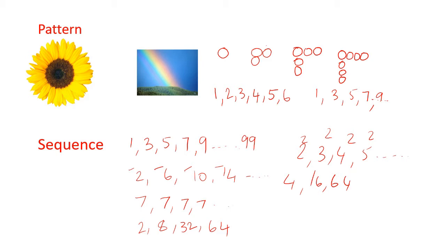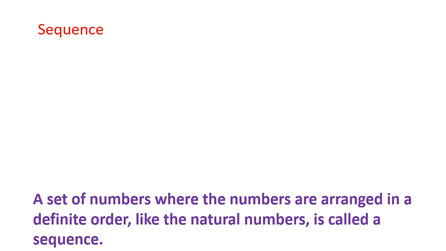Understood? So my dear students, seek something where we have a set of numbers where the numbers are arranged in a definite order. Fix है वो. Like the natural number, जिस हम natural number को definite order है. We call such a set of numbers as sequence. So we'll say that the given numbers are in sequence.